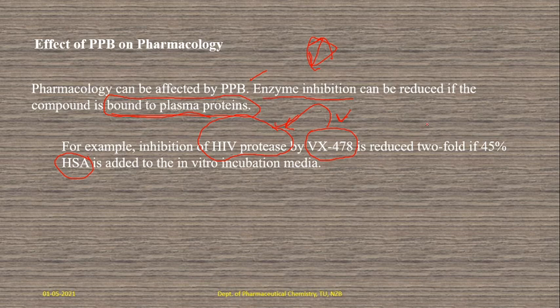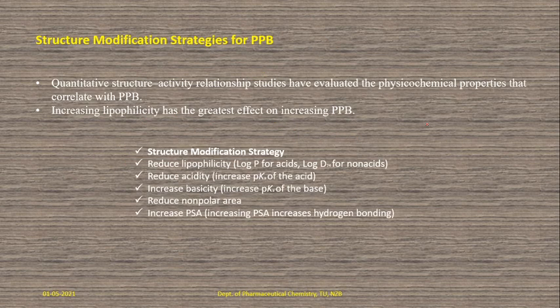How can we achieve that optimum plasma protein binding? That depends upon the structural modification strategies, what kind of functional groups we require. So this is what structural modification strategies are. I don't want to discuss again what is reduced lipophilicity, reduced acidity, increased basicity.